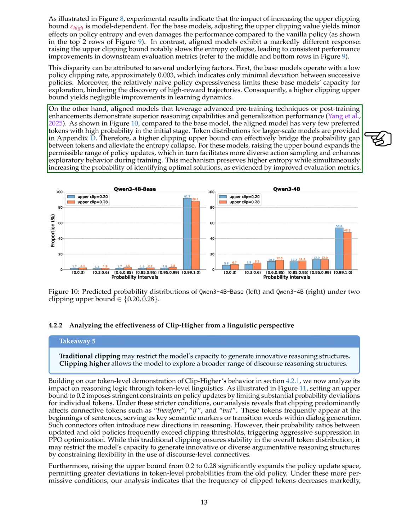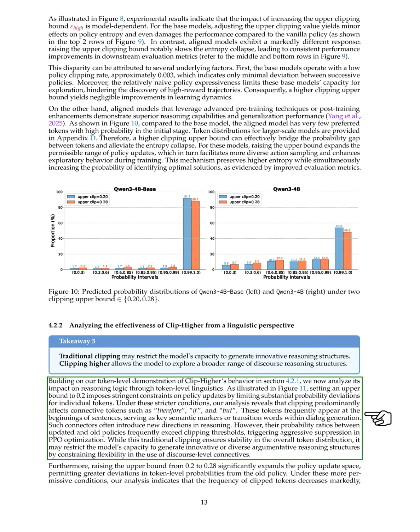Section: Analyzing the effectiveness of clip-higher from a linguistic perspective. In this section, we analyze the effectiveness of clip-higher from a linguistic standpoint. Building on our earlier demonstration of clip-higher's behavior, we now examine how it influences reasoning logic through token-level linguistics.